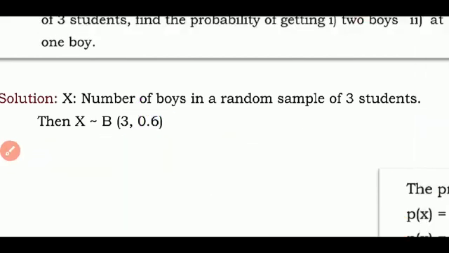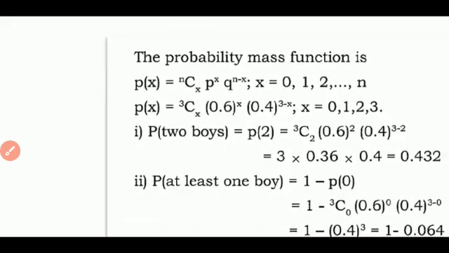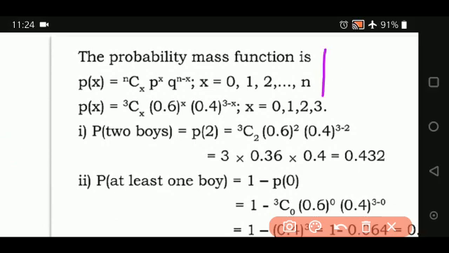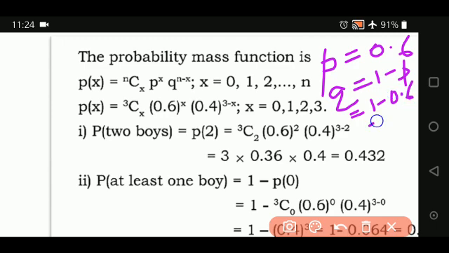Got it? Now let us see. Again, as usual, the first step is to write the probability mass function. After writing the probability mass function, you are going to substitute the value of n. In this particular example, P is equal to 0.6. Q will be 1 minus P, and 1 minus 0.6 is 0.4. So Q is 0.4 and P is 0.6. We are only substituting these values. It is very easy, very simple to solve. Know the logic, that's all.